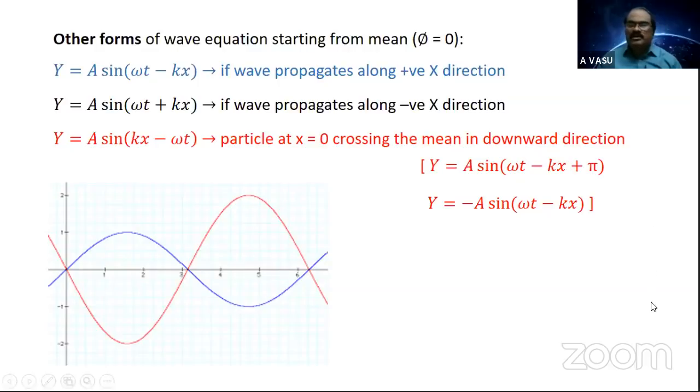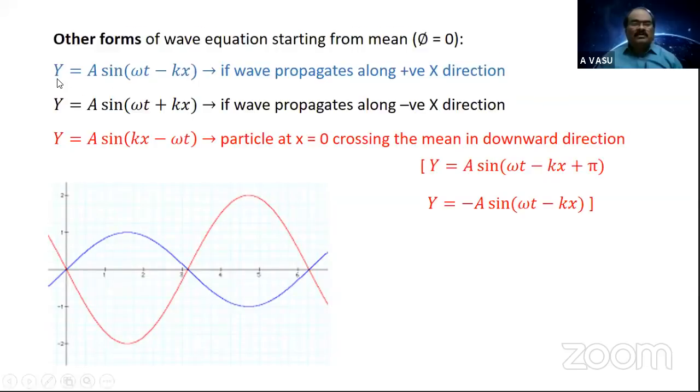If it is propagating along the positive y direction, what can you expect? Yes, here x equals a sine omega t minus ky. If I ask you to express a wave which propagates along the positive y direction for a transverse wave in which the particles vibrate in the x direction, you can express it as x equals a sine omega t minus ky. In the same way, in the negative y direction, x equals a sine omega t plus ky.